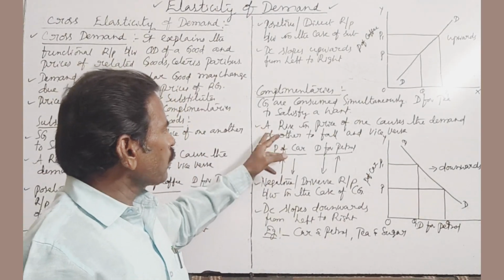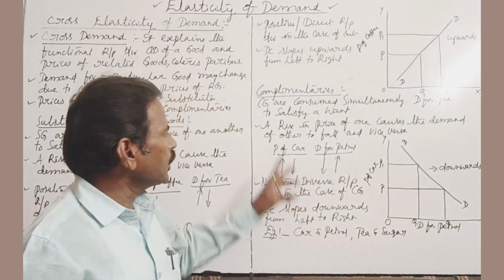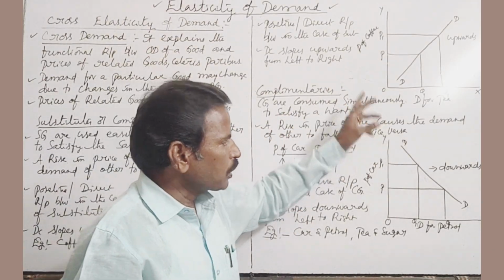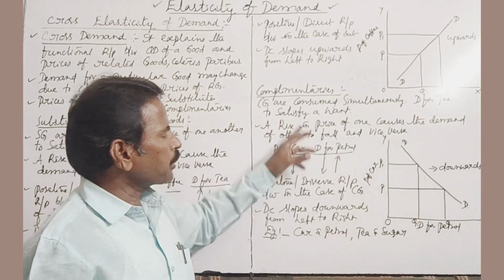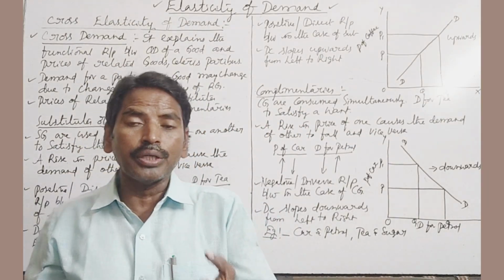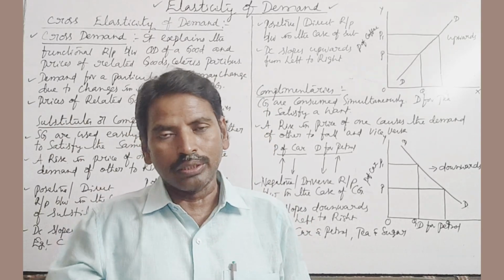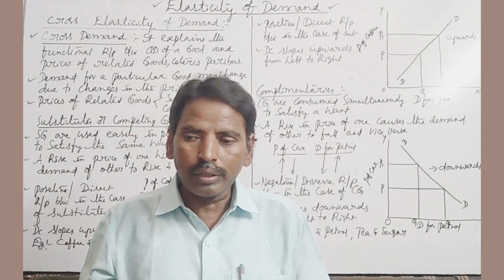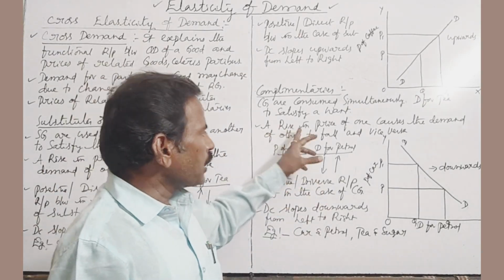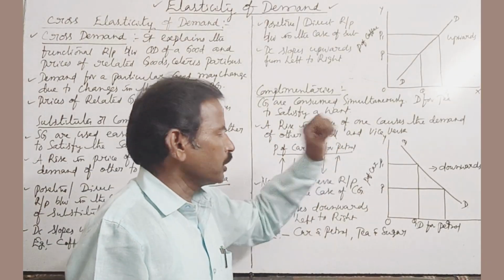So a rise in price of one will cause the demand of the other to fall and vice versa. When the price of one commodity rises, the demand for the other commodity falls, and when the price of one commodity falls, the demand for the other commodity rises.